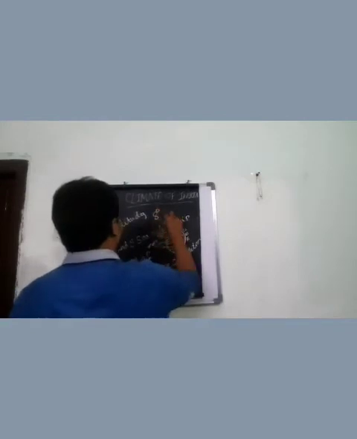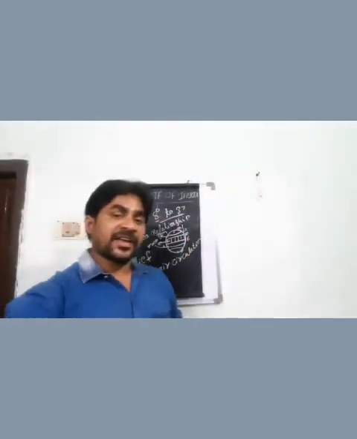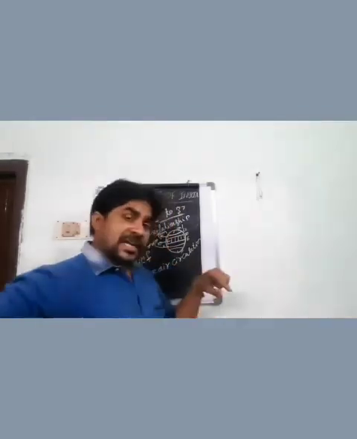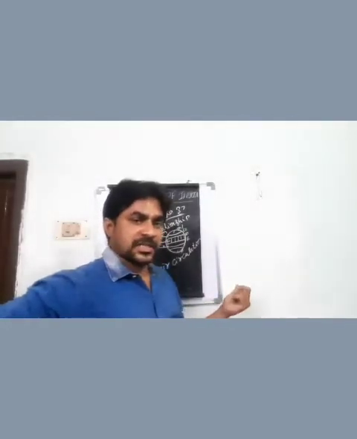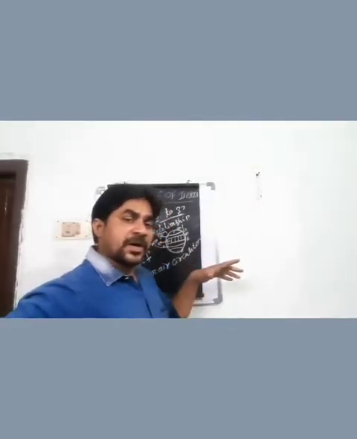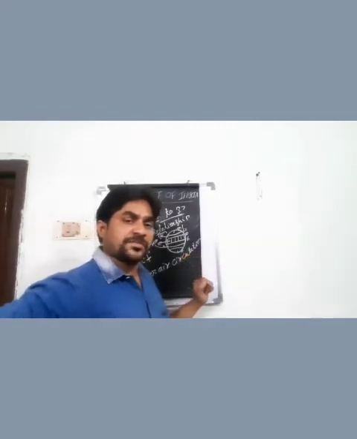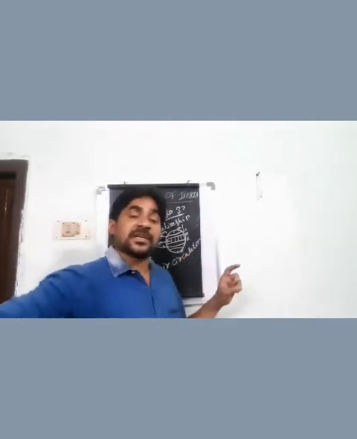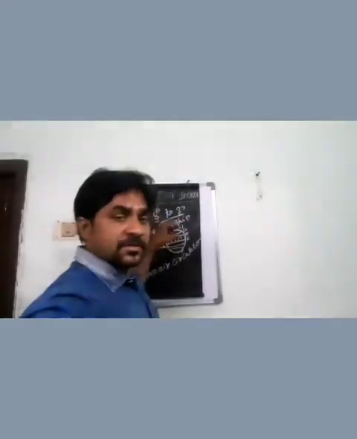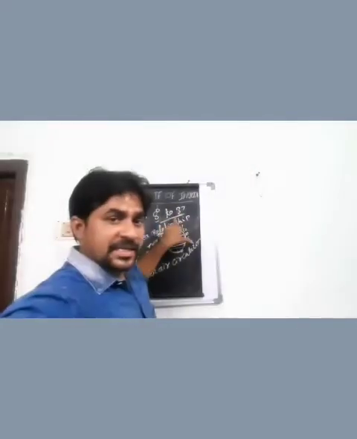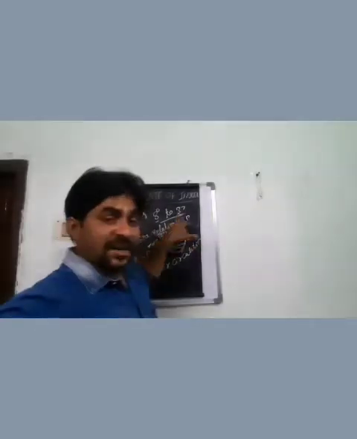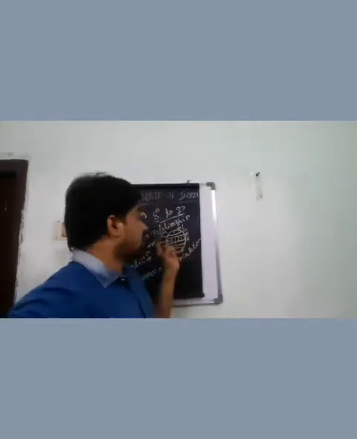See the latitude of India: 8 degrees 4 minutes north to 37 degrees 6 minutes north. We know India lies in the tropical zone as well as the temperate zone. The southern part of India comes under the tropical zone, and the northern part of India comes under the temperate zone. So 8 degrees to 23.5 degree lies under the tropical zone. 23.5 degree to 37 degree is called the temperate zone.